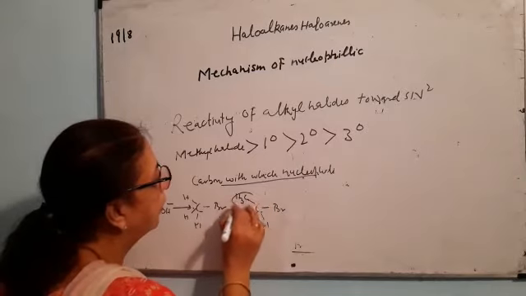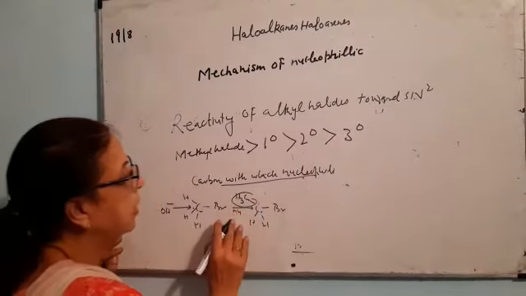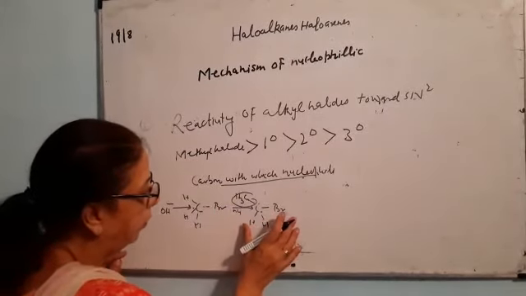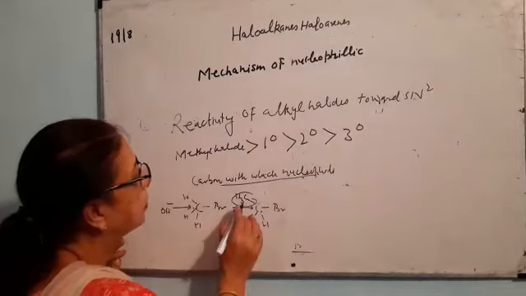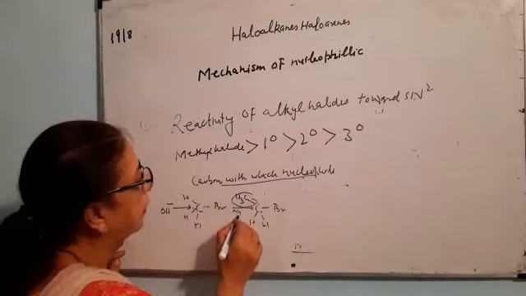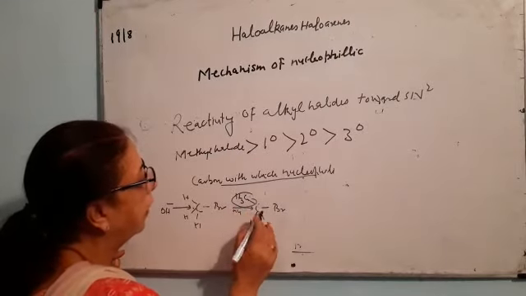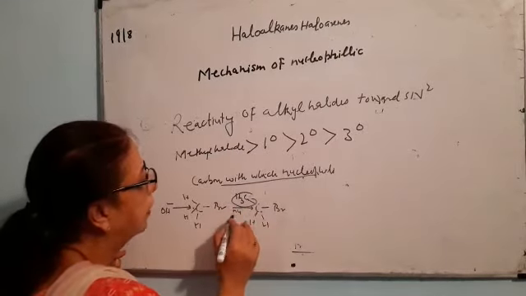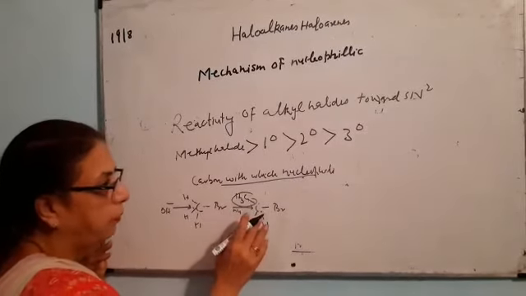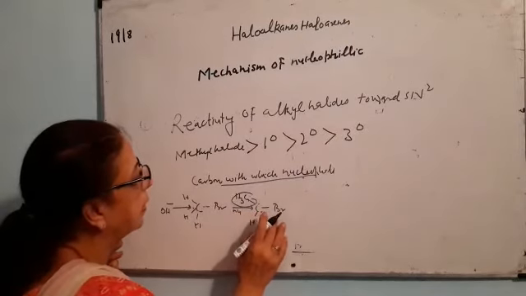Now the attack of nucleophile takes place. In this case, the nucleophile will attack with difficulty because this CH3 will sterically hinder the carbon. This bulky group will not allow the nucleophile to enter very easily.